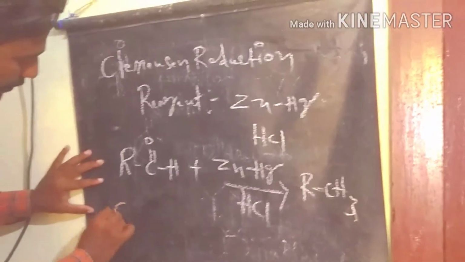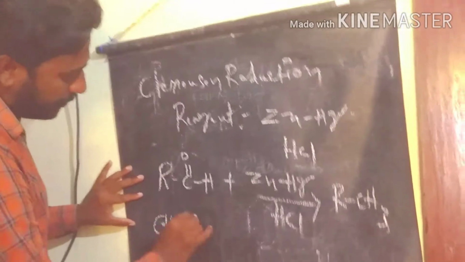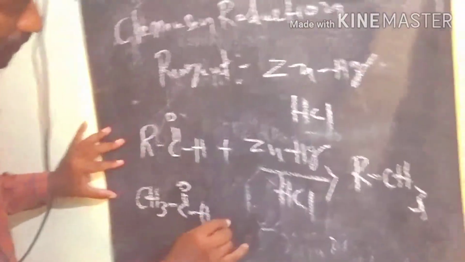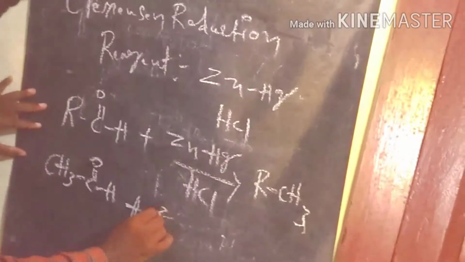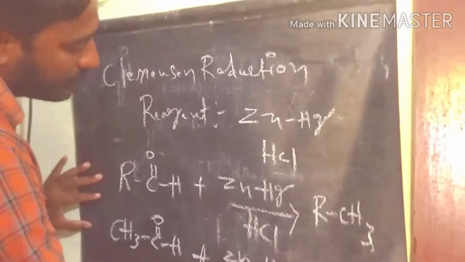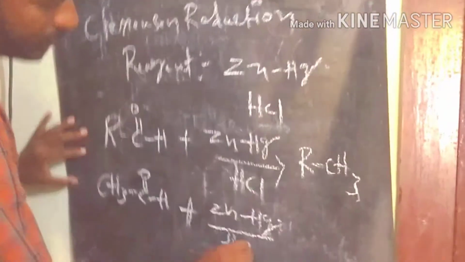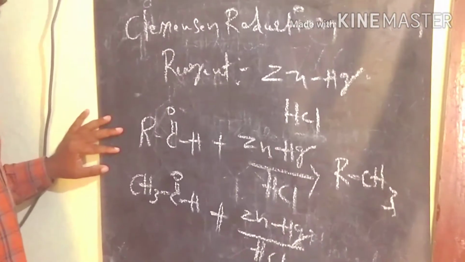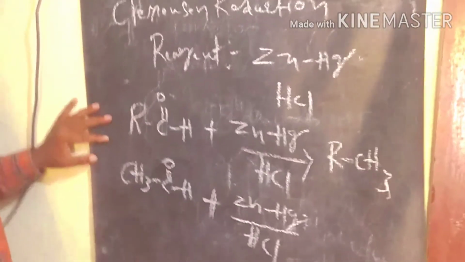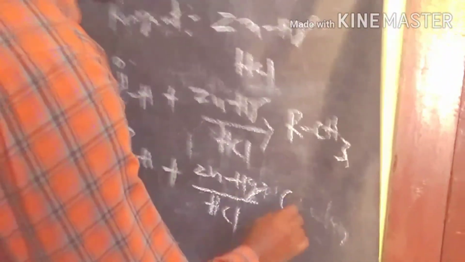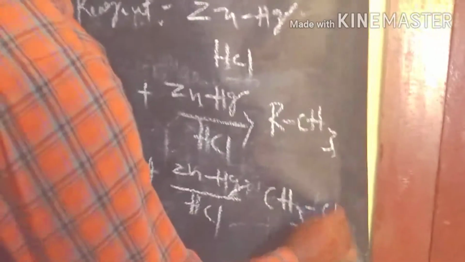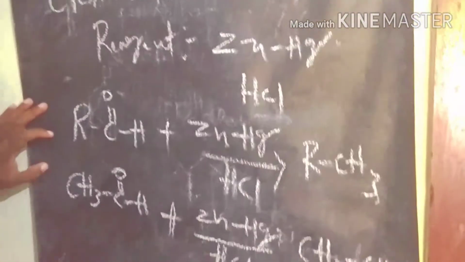For example, acetaldehyde undergoing Clemmensen reduction in the presence of zinc amalgam and acidic medium gives ethane as the product.